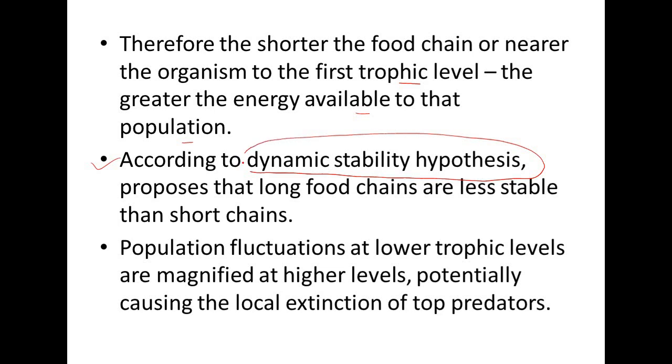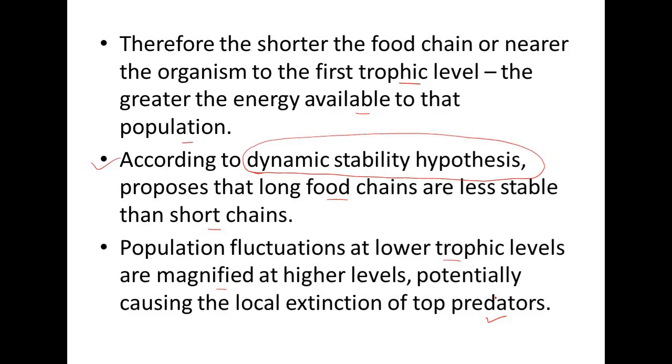Now next we come to the second hypothesis. This hypothesis is the dynamic stability hypothesis. It proposes that long food chains are less stable than short chains. Population fluctuations at lower trophic levels are magnified at higher trophic levels, potentially causing the local extinction of top predators.